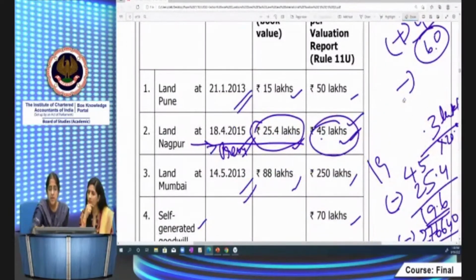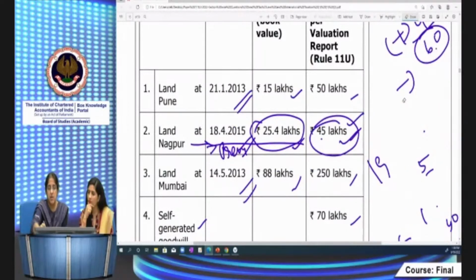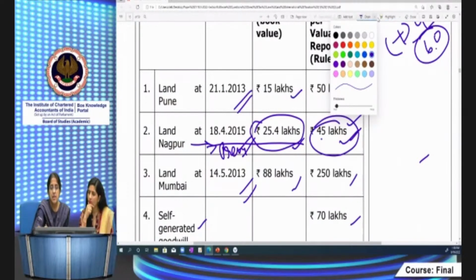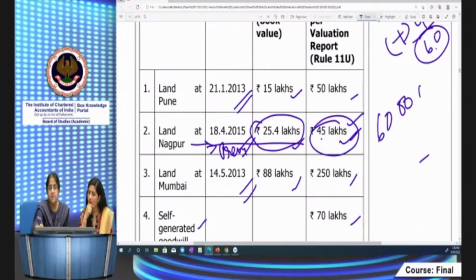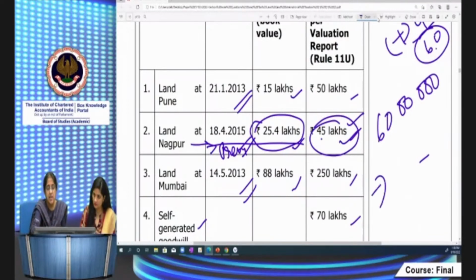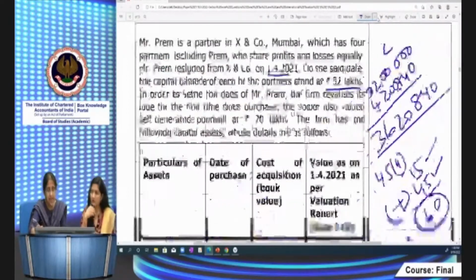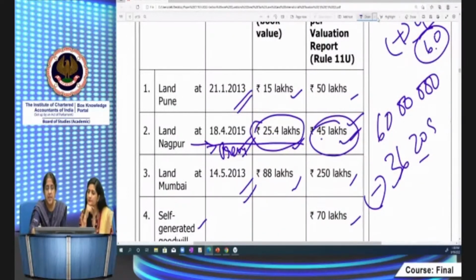Let me erase all this now. So my capital gains will be this 60 lakh. 60 lakh is again 15 lakh money plus 45 lakh fair market value. It's very easy. This 36 lakh, what did we get there? 36 lakh 2840. 36 2840.